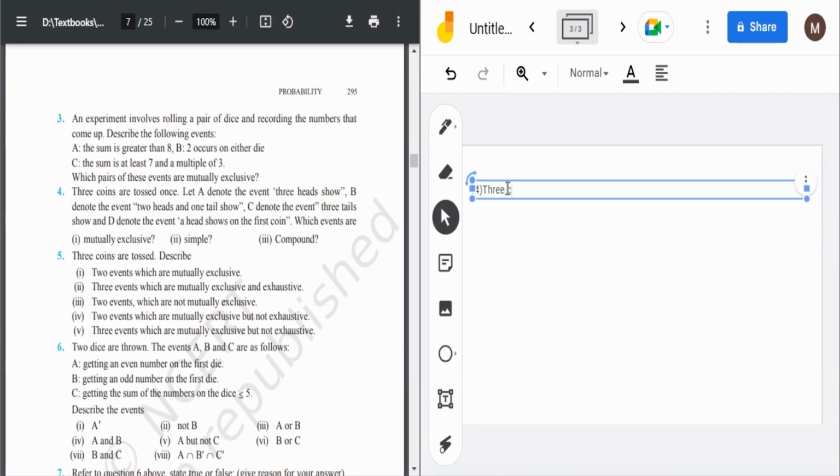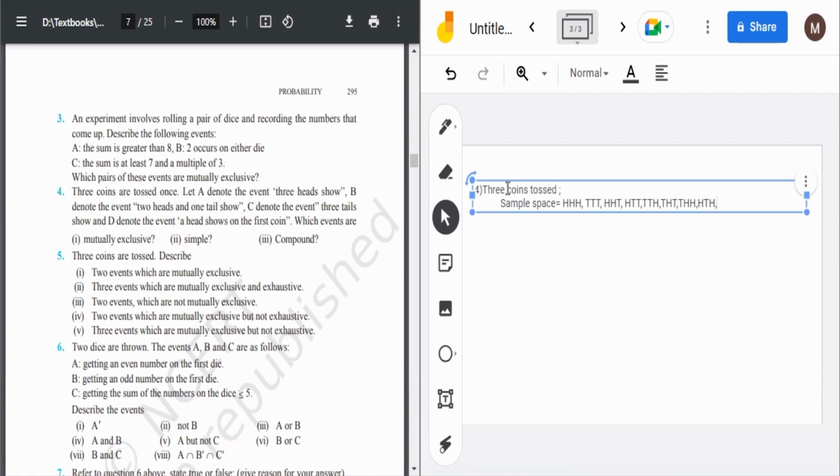We have to write the sample space first. 3 coins tossed. So what will the sample space be? Sample space is equal to: head, head, head, or all three tails, or head head tail, and head tail tail, and tail tail head, and tail head tail, and tail head head, and head tail head.